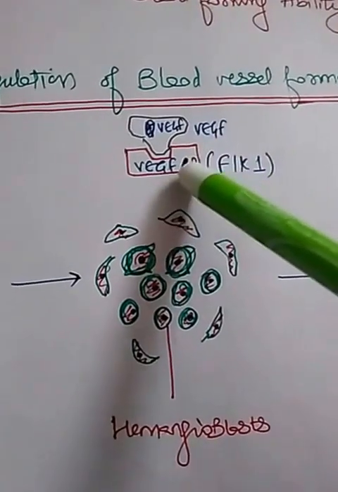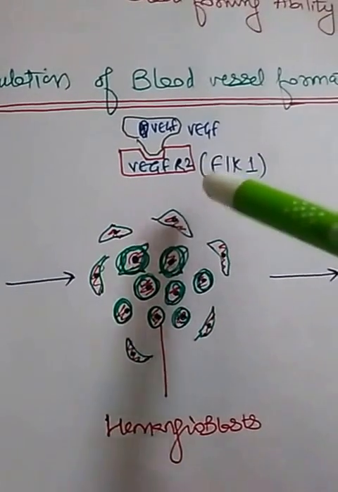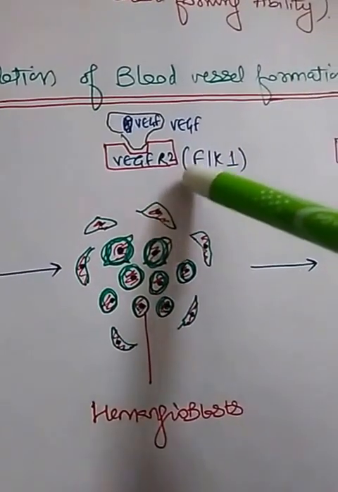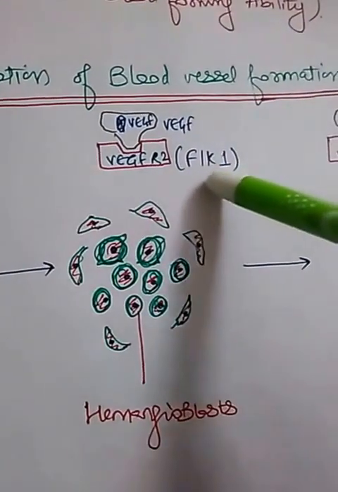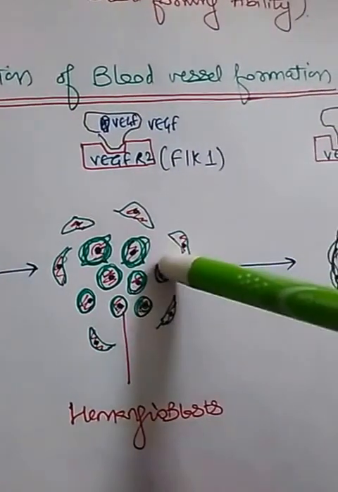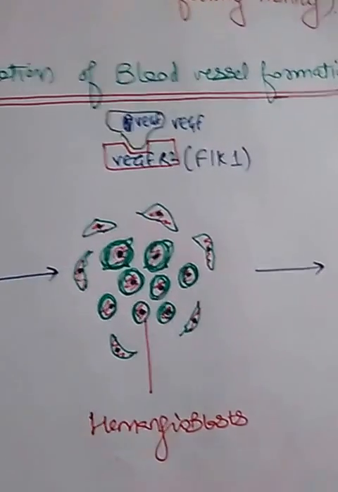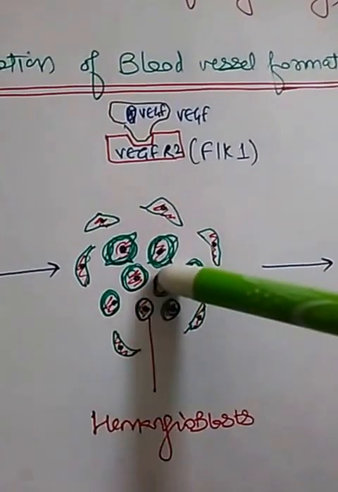When it acts, it has two receptors, R1 and R2, VEGFR2 which is commonly called FLK1. It leads to differentiation of these hemangioblasts into blood forming cells.